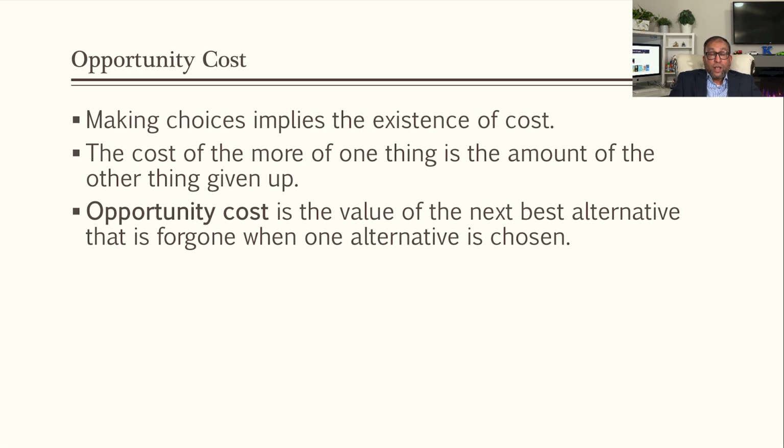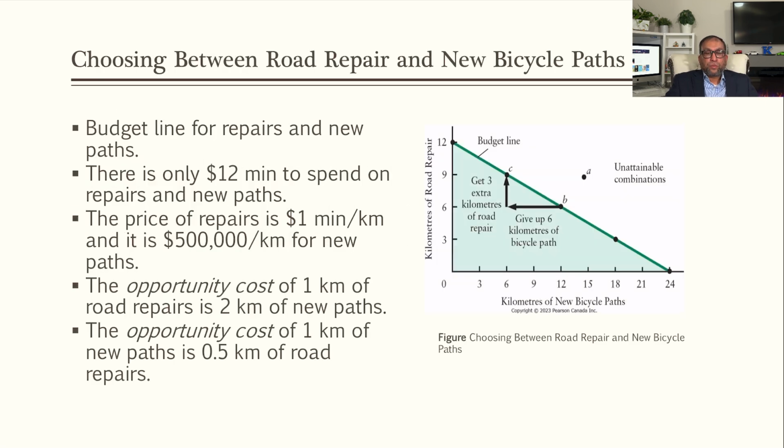So we define it as the value of the next best alternative that is foregone when one alternative is chosen. Now with this example, we want to explain the idea of opportunity cost. For example, a city government has a budget for road repair and a new bicycle path, and that is 12 million.